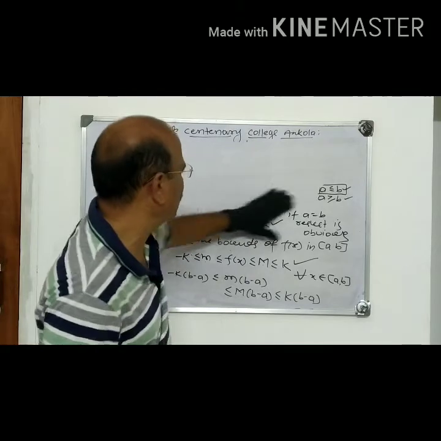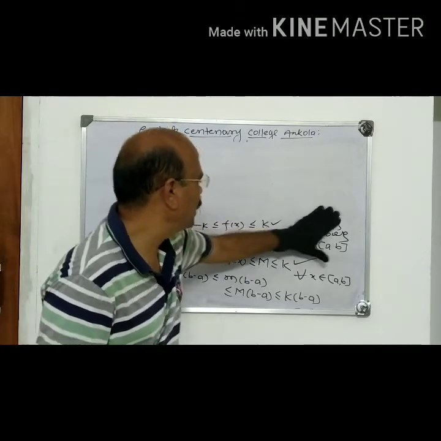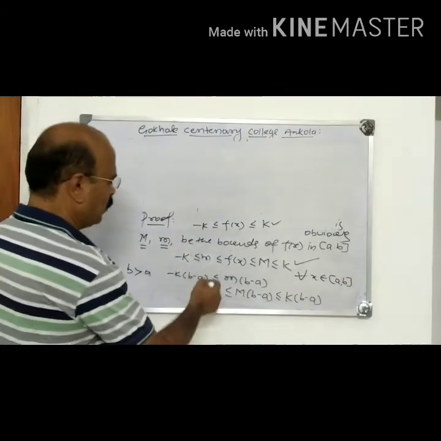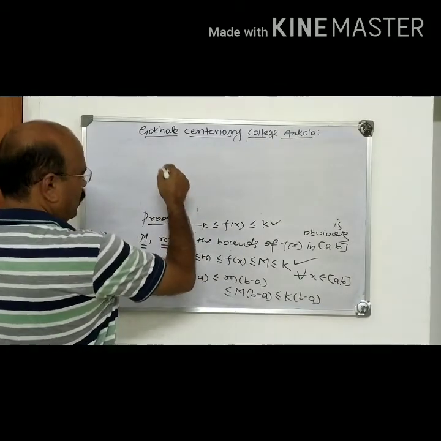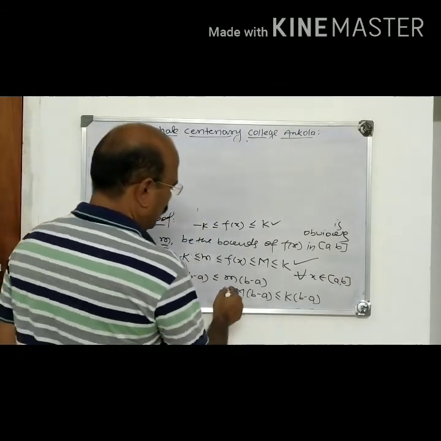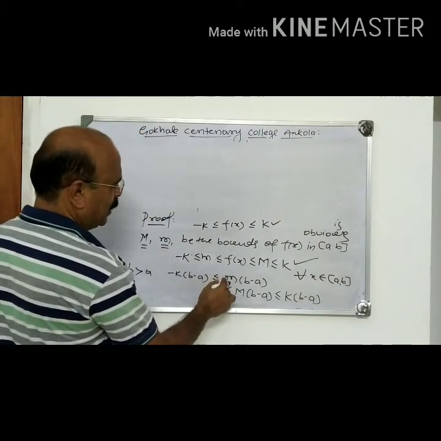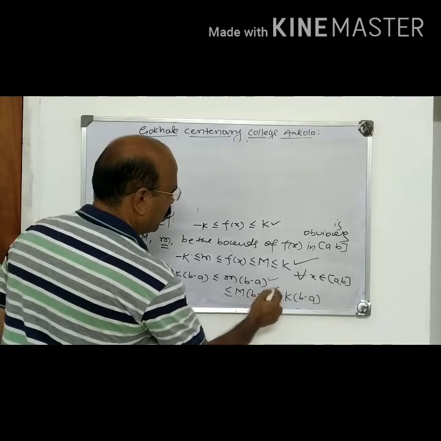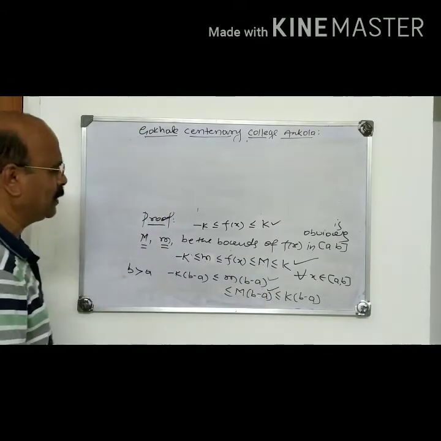But see the previous theorem. These are the results derived from the main theorem. What is the theorem? Theorem is integral a to b fx dx is greater than or equal to m into b minus a, smaller than or equal to capital M into b minus a.